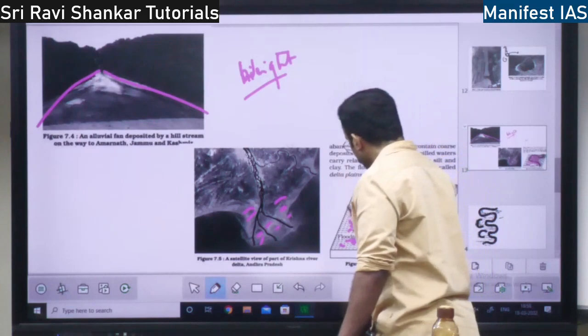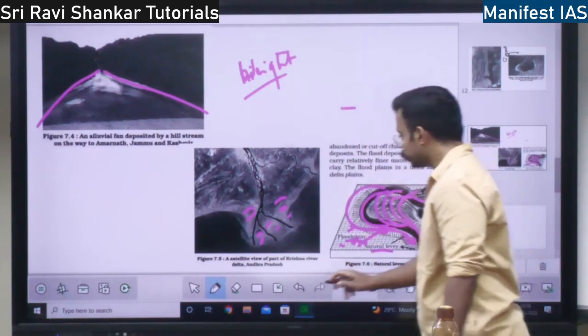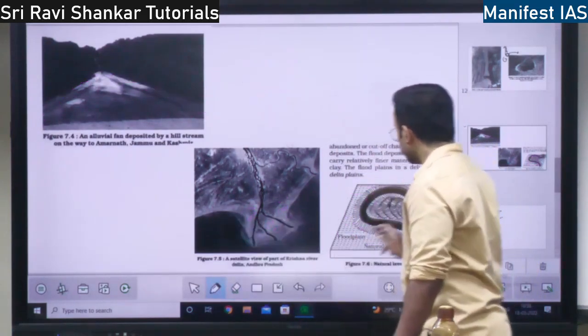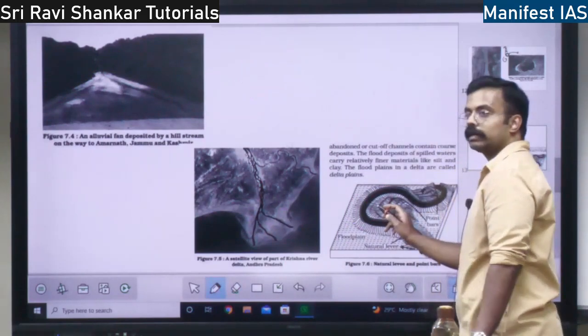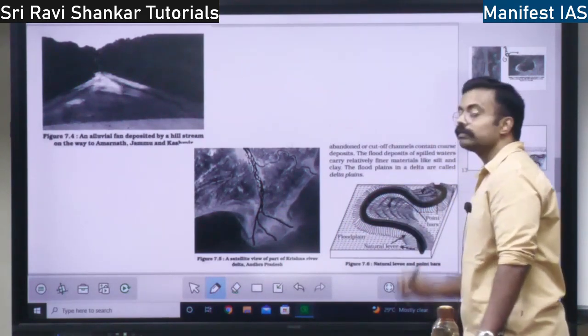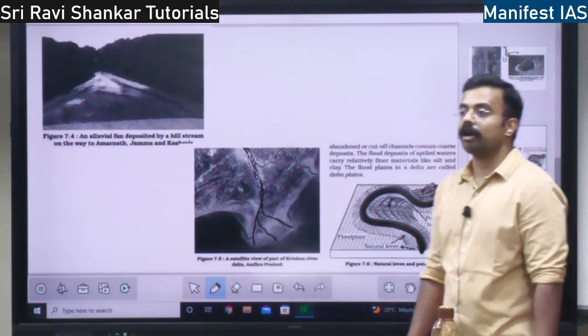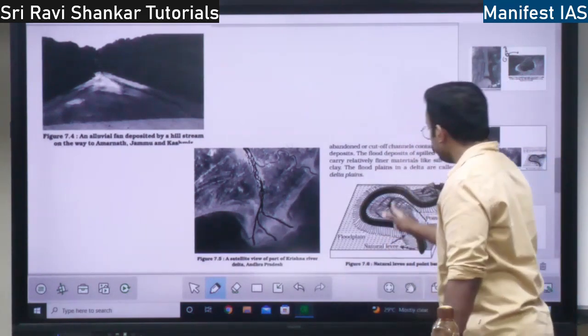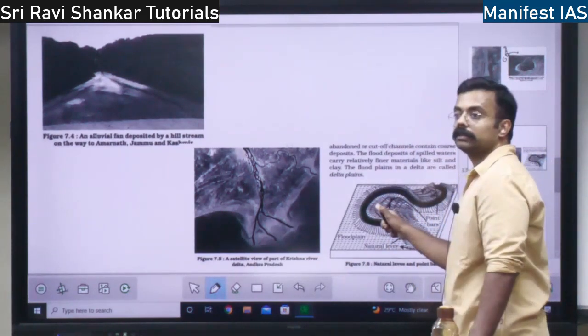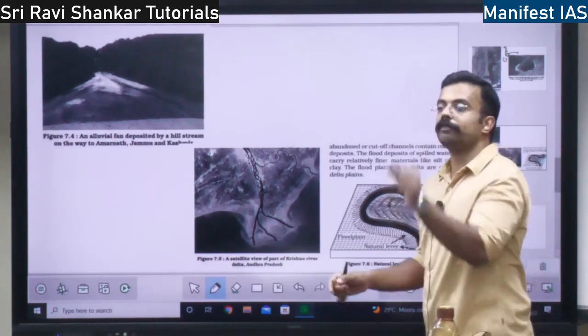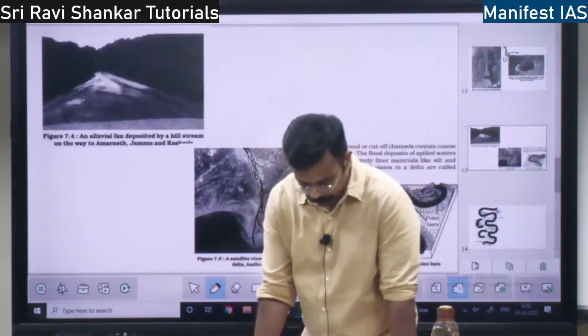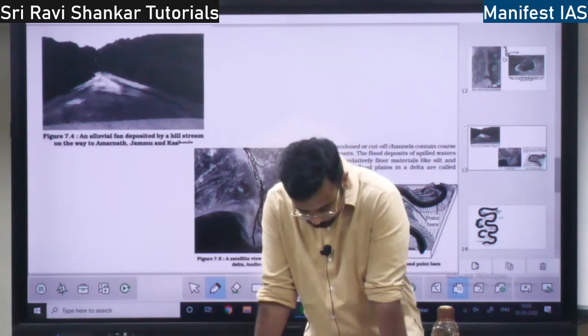Next it is going to change to here. So whatever boundary has been left over, this is the natural levee, and this is the point bar. It is in a pointed form.